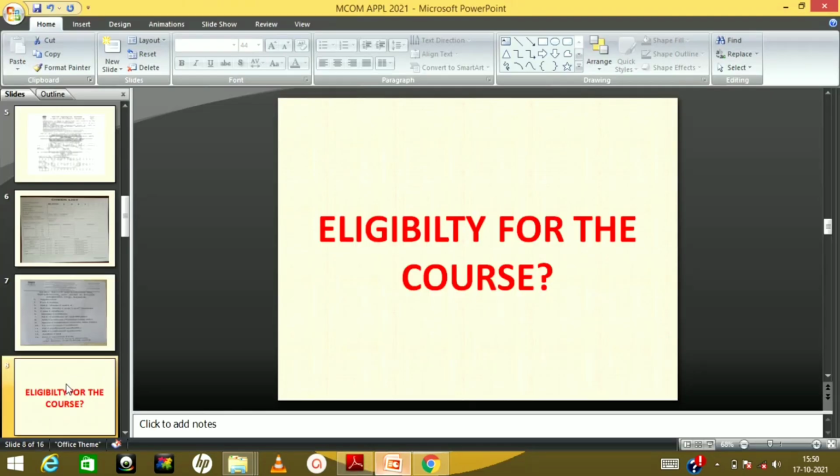Now a few more questions which I got were, what is the eligibility criteria for this course? Who can do MCOM? What is the minimum requirement of percentage? So let us go again to the notification, where they have given you a detailed notification in Kannada as well as in English about the application process as well as the information.